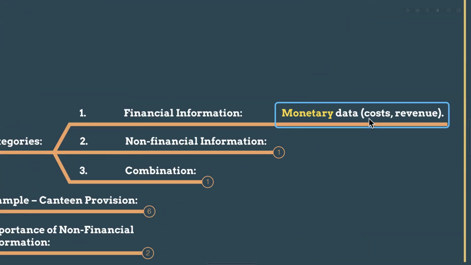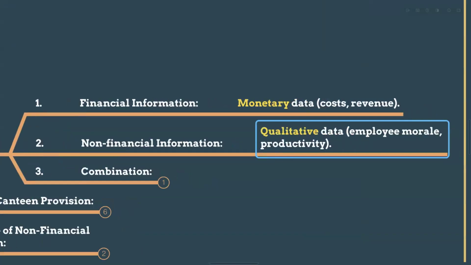So that is monetary data, a cash value. And non-financial information means qualitative data. How loyal our employees are, how much we can trust our employees, their productivity level, their efficiency level, their involvement with our company, their trust factor.